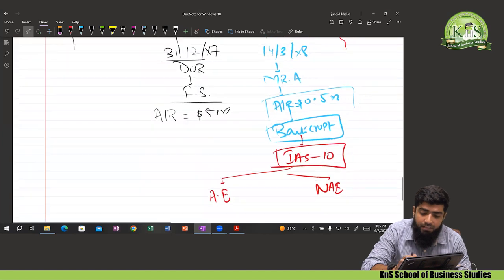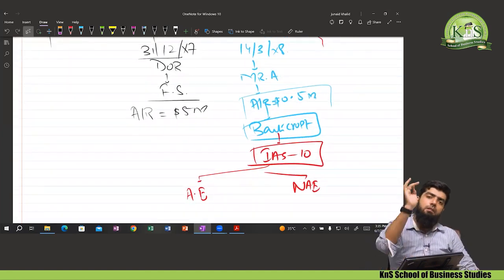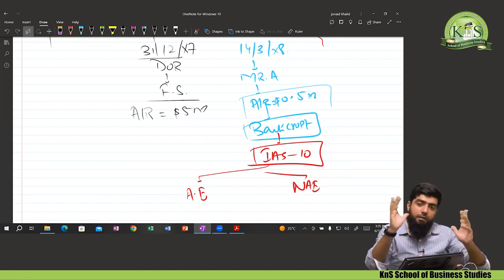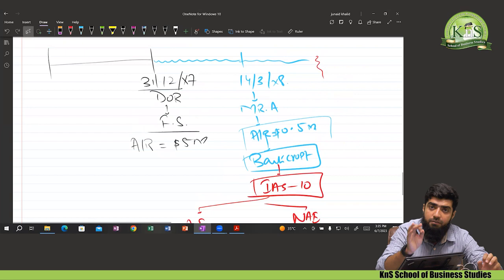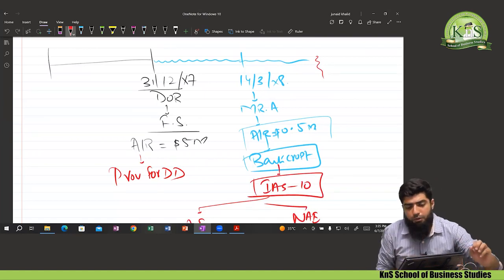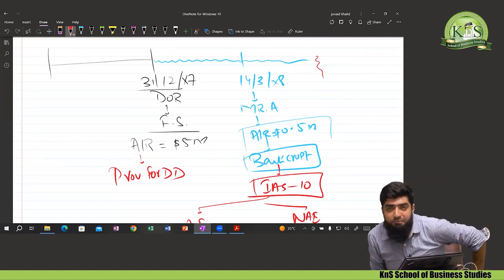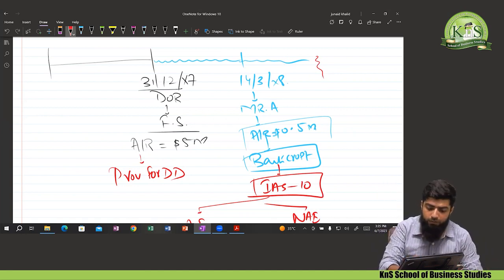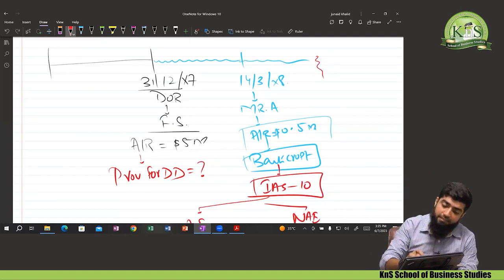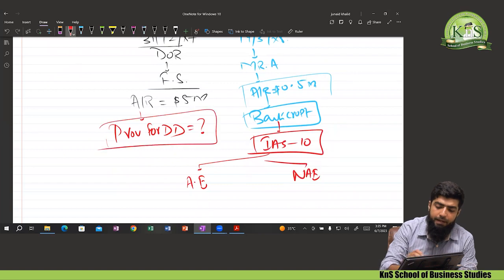In that particular example, IAS 10 clearly states that no customer can go bankrupt overnight. No customer will be declared bankrupt overnight. It means it's a process of years, it's a process of months. It means that at the date of reporting, the financial difficulties and financial instability of that customer existed, but you didn't make any provision for doubtful debt. You didn't make any bad debt provision. Your credit control department was ineffective, because of which no provision for doubtful debt was made. It means the loss existed at the reporting date, but you didn't make any entry for this.